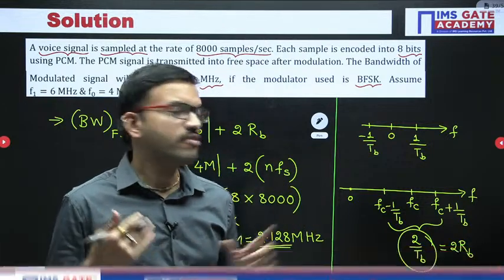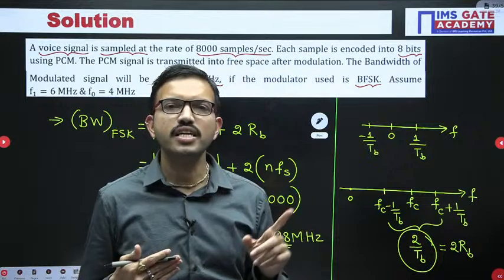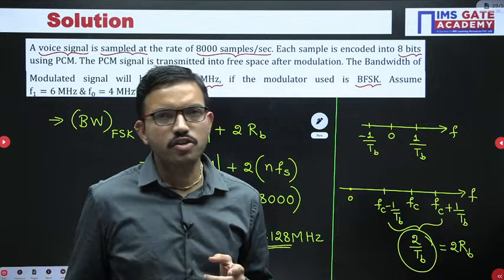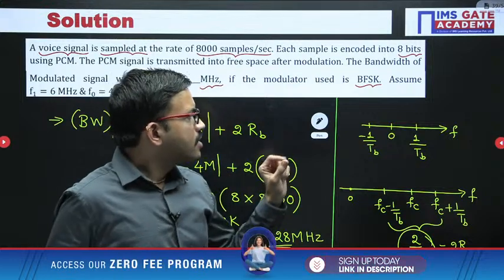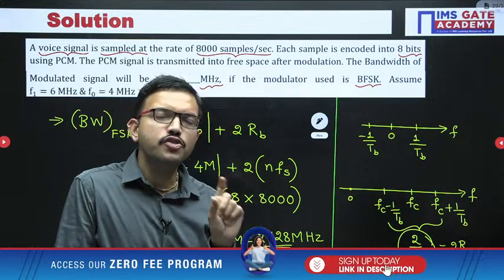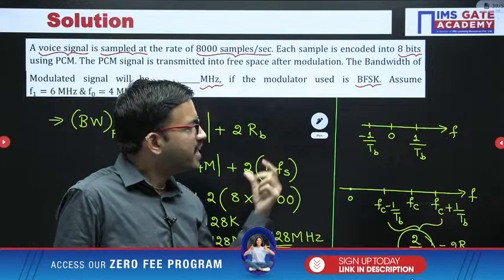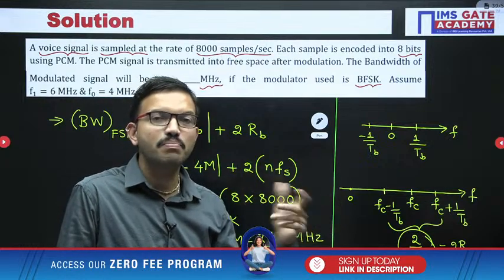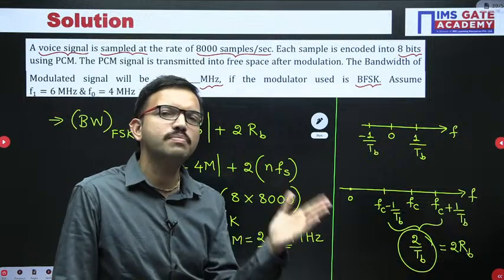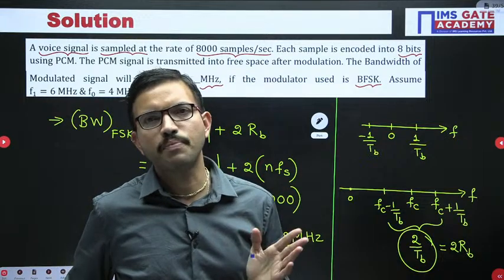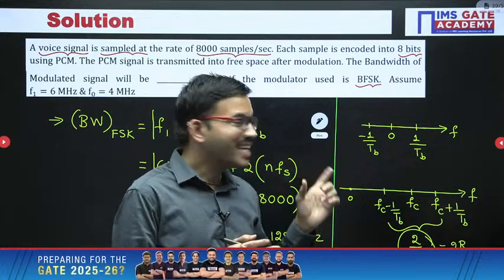Similarly, for PSK or FSK we do not use that signaling, because there is a drawback. With respect to PSK, if you use on-off signaling, both symbols would have the same phase, but we have to differentiate them. If one symbol has 0 degree, the other symbol should have 180, and vice versa. That is the reason we use NRZ signaling.